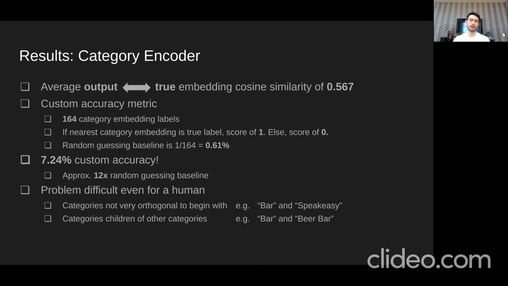It's also difficult even for a human to distinguish between my other example here, which is a bar and beer bar. So I have categories that are children of other categories. There are hierarchies, and you still have to distinguish between a child component and a parent component and hopefully get it right. This being said, a human being who would also have to do this problem would not be able to do it with, say, 95% accuracy. It wouldn't be a trivial problem for them. And so that hopefully illustrates why 7.24% custom accuracy is a very satisfying result.